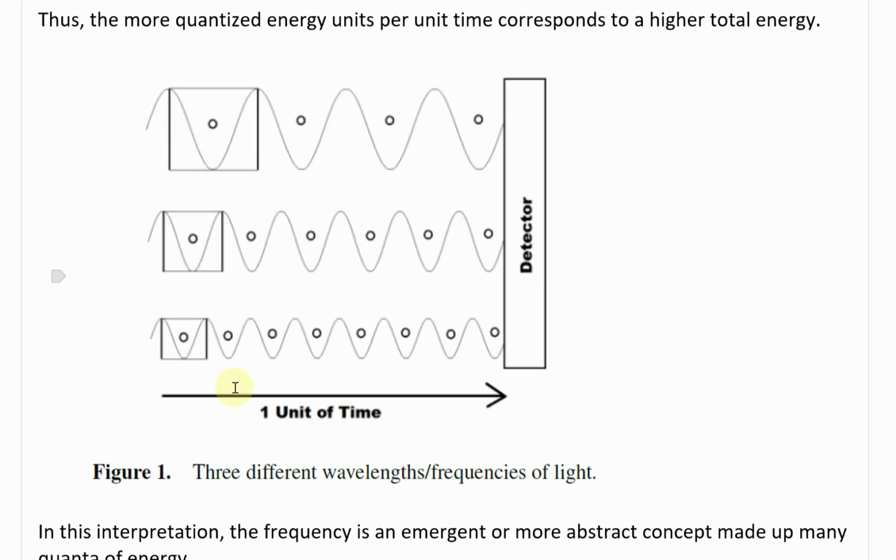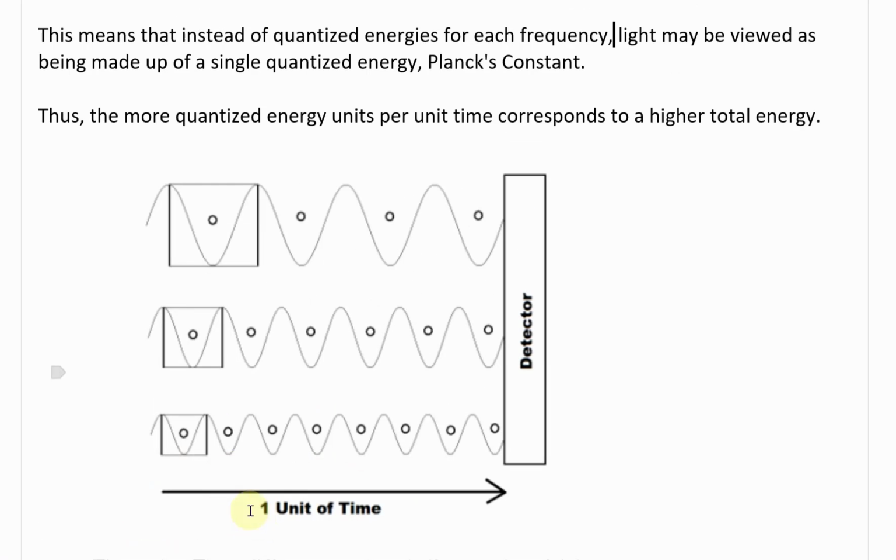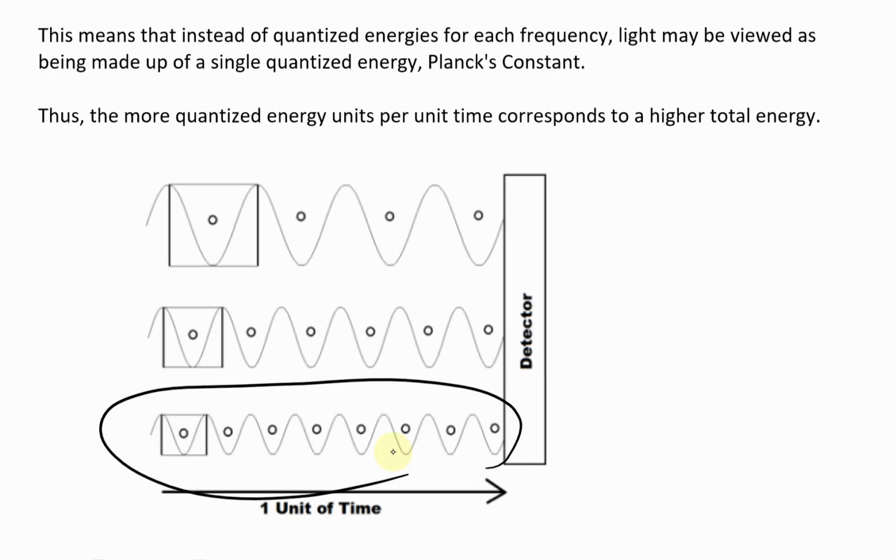So yes, this is from our paper, figure 1, three different wavelengths or frequencies of light. So here's a unit of time. If you have a lot of these quantized energies in there, this is going to be higher energy and higher frequency. And then in this unit of time, this can be lower frequency, but you're going to be at lower energy. This is super low frequency, but again, each one of these is the exact same energy as this. These ones are all exactly the same.